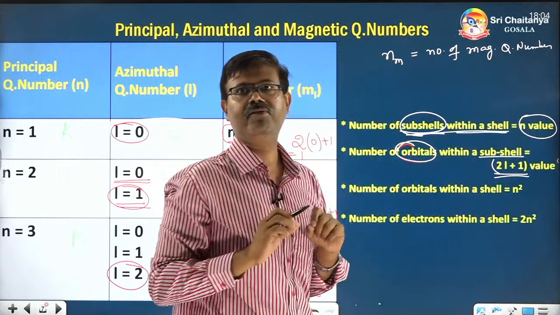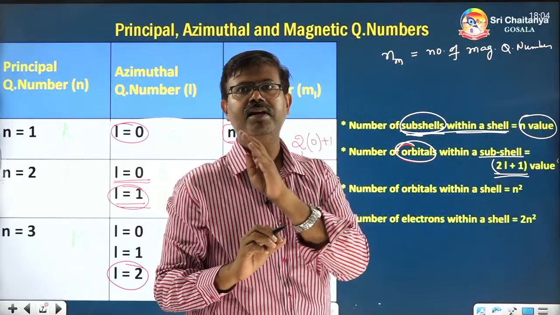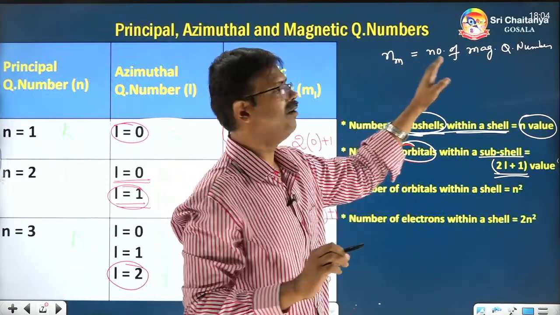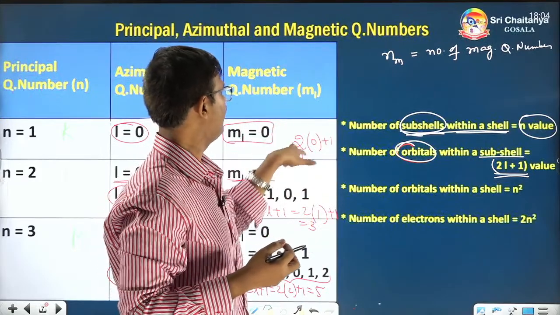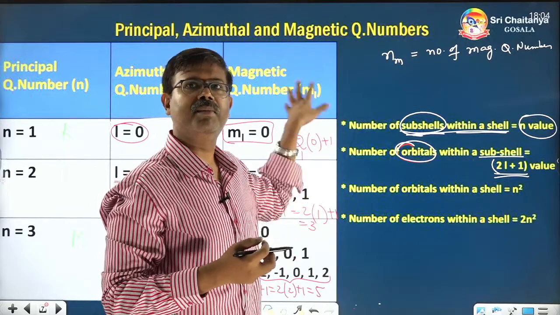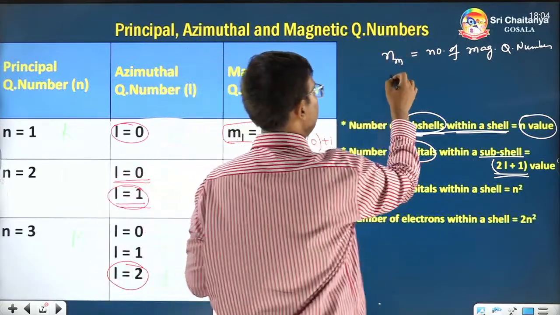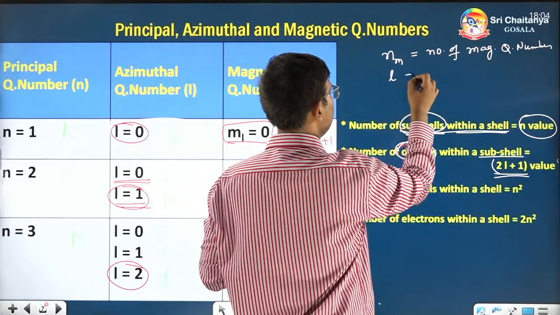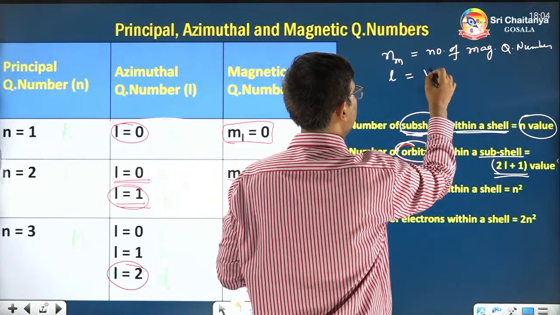The question they framed is like this. Nm is the notation, which they called the number of magnetic quantum numbers. That means the number of magnetic quantum numbers is ml. And L is the value of the azimuthal quantum number.